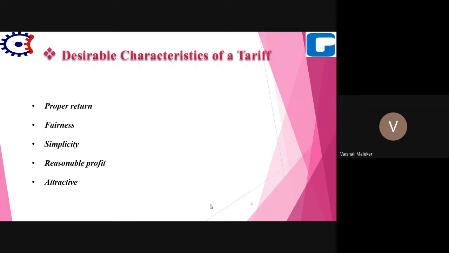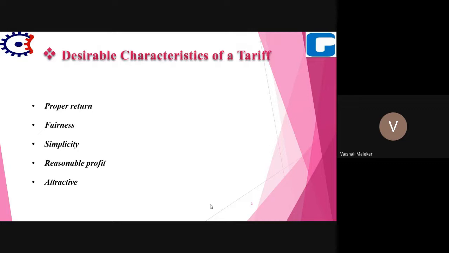Then the simplicity. Simplicity means the tariff should be simple so that an ordinary consumer can easily understand it. Because if the tariff is complicated, then the ordinary person cannot understand it, and he will oppose it. It will cause opposition from the public. So the tariff should be such that a normal person can easily understand its calculation.